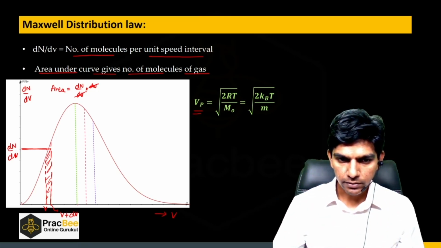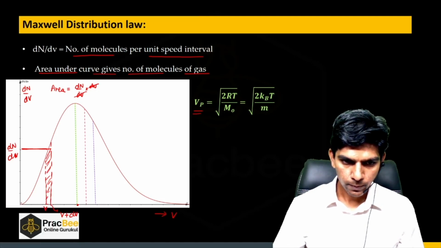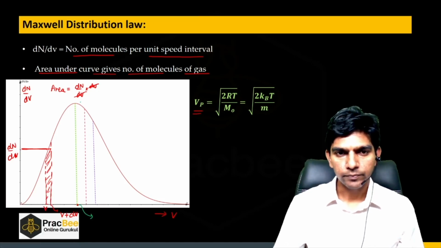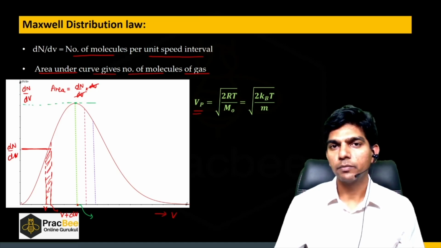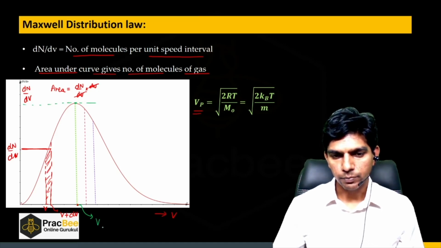And we can find this speed by taking, it will be the speed at the peak, right? So at this point, we have the maximum value of dn by dv. So this is Vp.